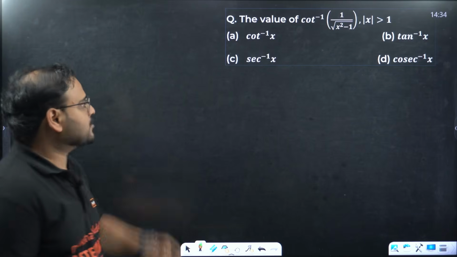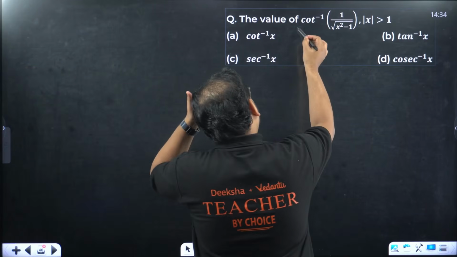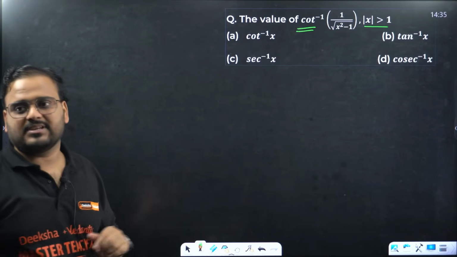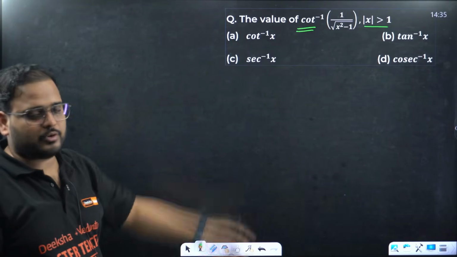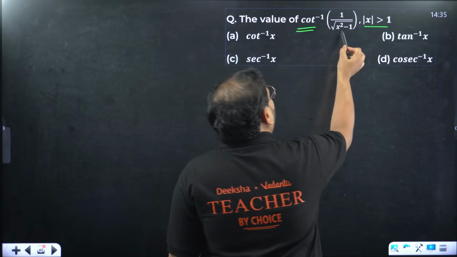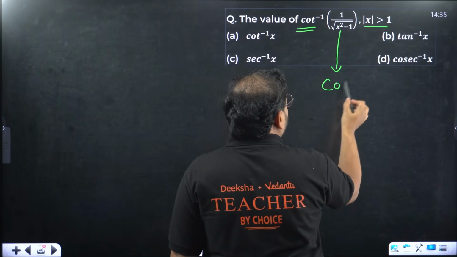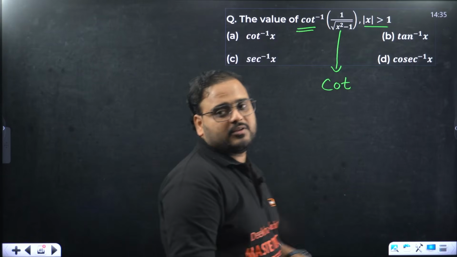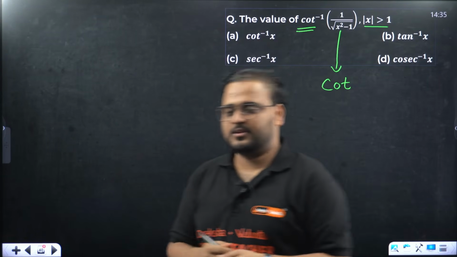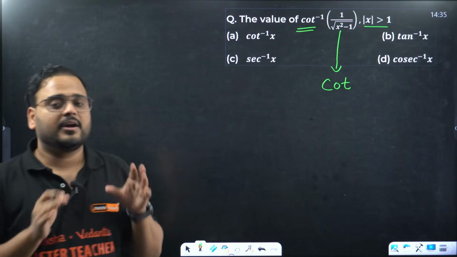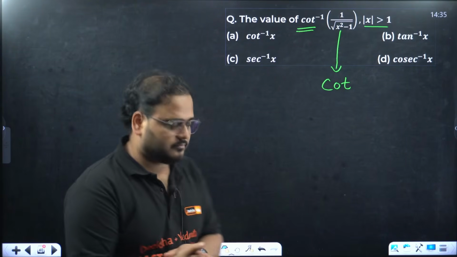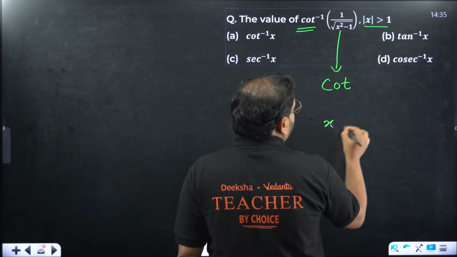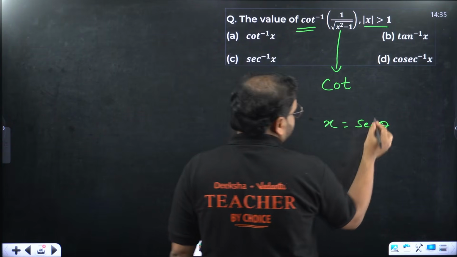Cot inverse of 1 upon root of x square minus 1. Now think about it. If I have cot inverse outside, this is basically the range we are writing. Why we are writing that? I'll show you that also. Don't worry. So I have to make the bracket inside also in terms of cot. Correct? If outside we have cot inverse, now to simplify this any further, I need to make the inside of the bracket in terms of cot. Agreed, sir. How do you do that? Simply take x as sec theta.